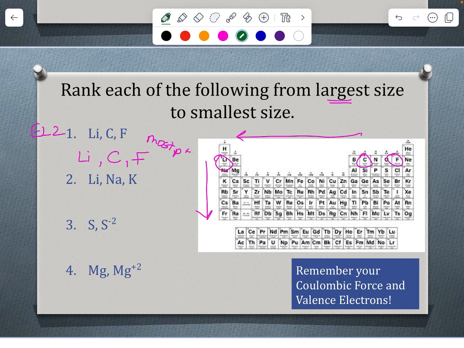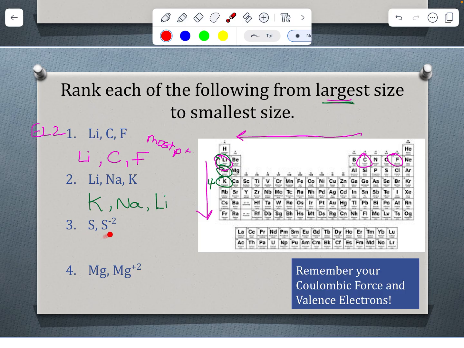Now if we go to the next group, lithium, sodium, and potassium, these are increasing energy levels. Largest to smallest: largest now is going to be potassium because its valence electrons are in energy level 4. And then sodium, and then lithium is going to be the smallest because there are fewer energy levels, so those electrons will be held closer to the nucleus. The Coulombic force is greater.